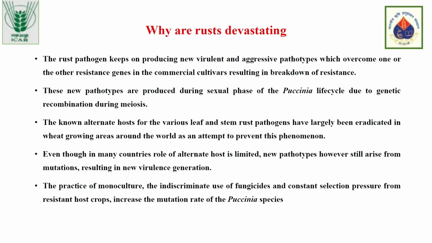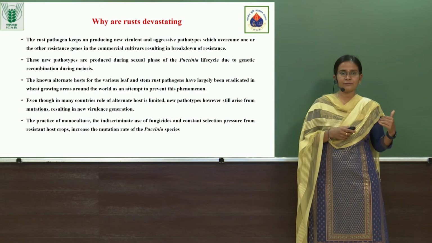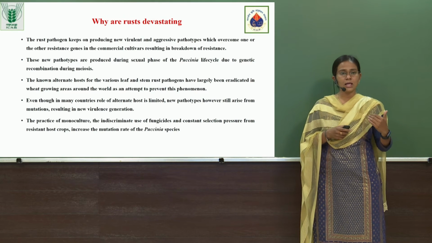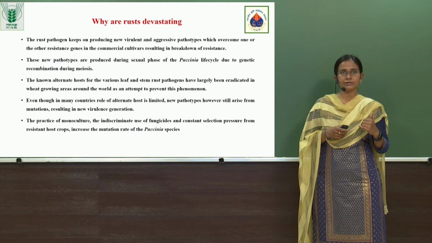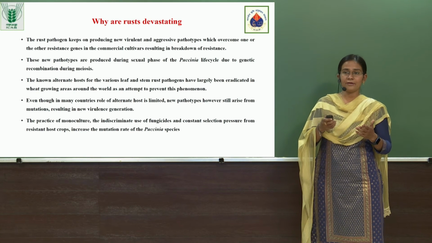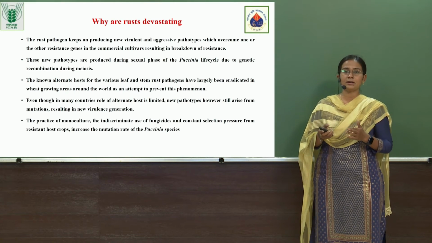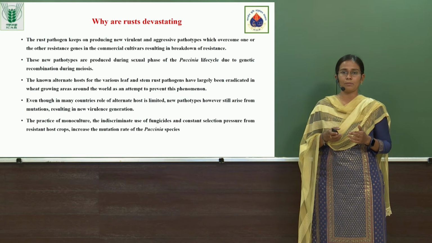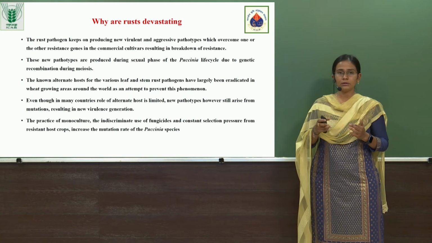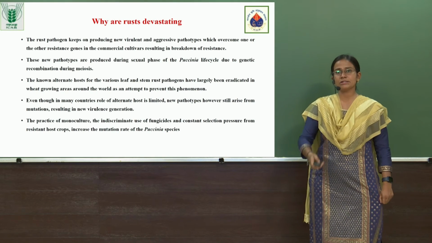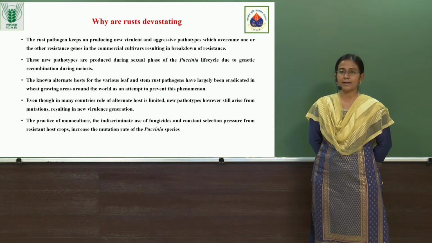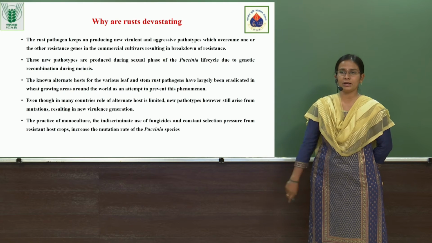Just as I have explained, for stem rust, barberry is the alternate host. Like that, leaf rust has four alternate hosts, and stripe rust has different alternate hosts. So controlling all these alternate hosts is also a big problem when it comes to controlling rust diseases. However, even during asexual cycles, mutations can occur and lead to the development of new virulence.